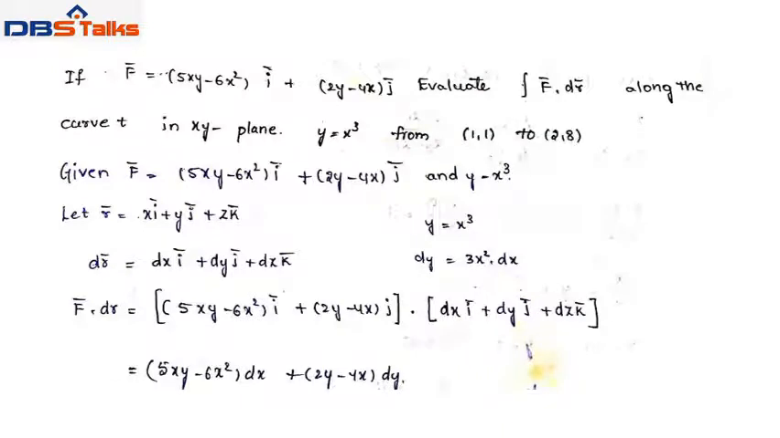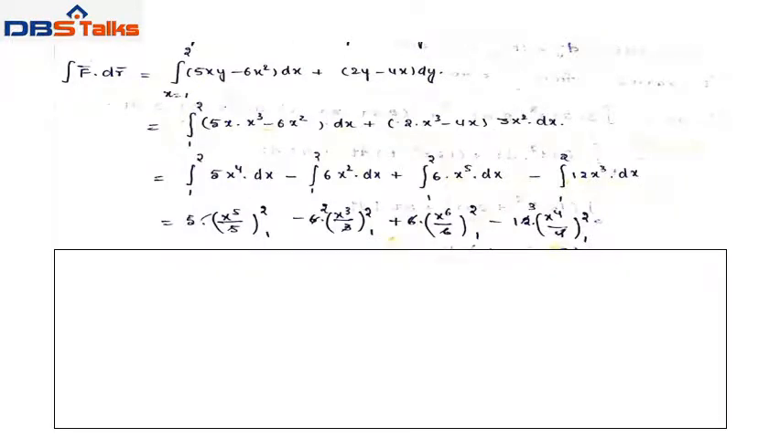dr bar equals dx i bar plus dy j bar plus dz k bar, and y equal to x cube. So differentiate with respect to x: dy equals 3x square dx. Now we find f bar dot dr bar. f bar is already given, (5xy minus 6x square) i bar plus (2y minus 4x) j bar, dot dr bar, which is dx i bar plus dy j bar plus dz k bar. Using the dot product, we get (5xy minus 6x square) dx plus (2y minus 4x) dy.